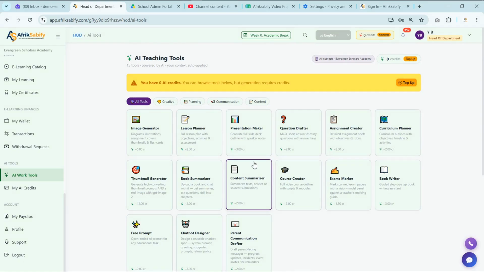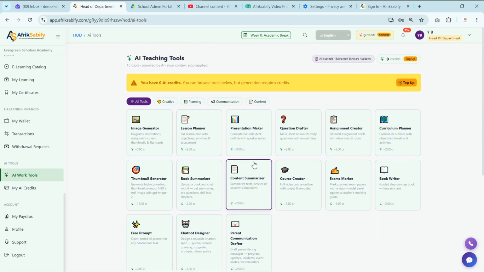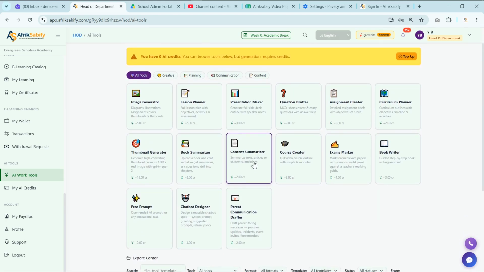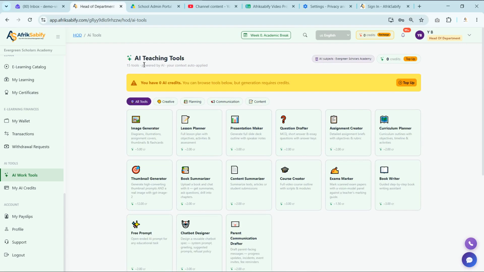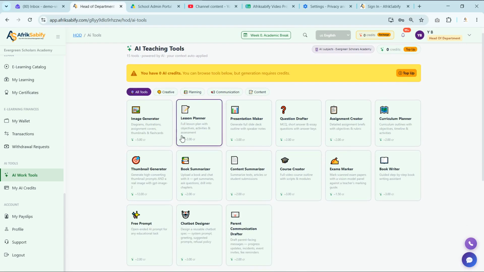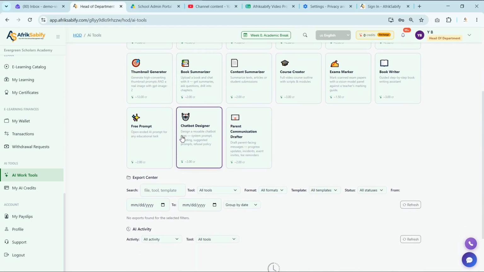Artificial intelligence is transforming education by helping educators work faster, make better decisions, and reduce repetitive tasks. As a head of department, managing academic activities, reports, planning, communication, and educational resources can be time-consuming. AfrikSabify AI tools are designed to help you save time, improve productivity, and focus more on leadership and academic excellence.